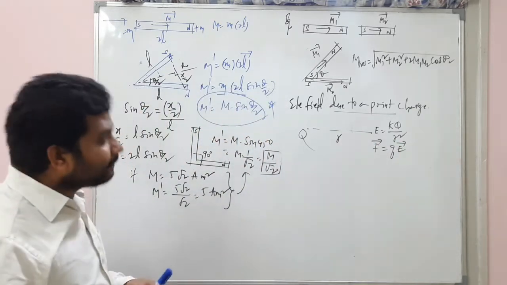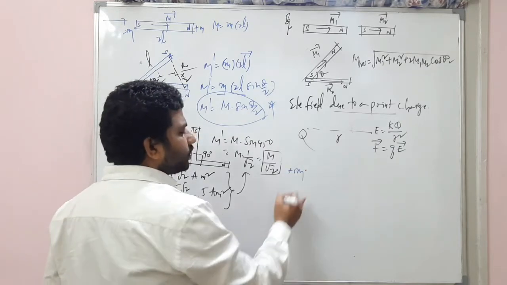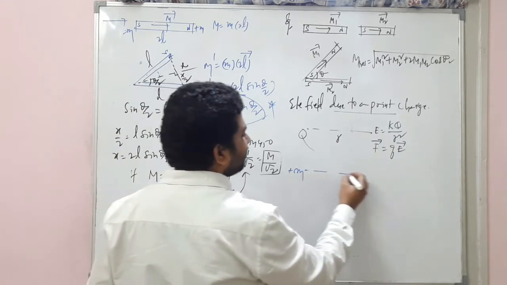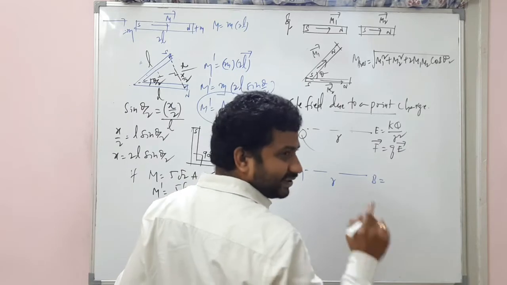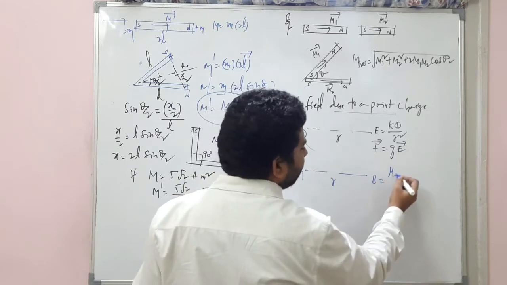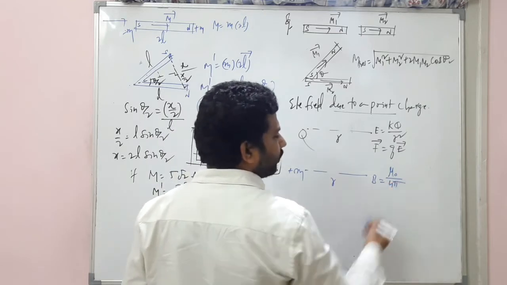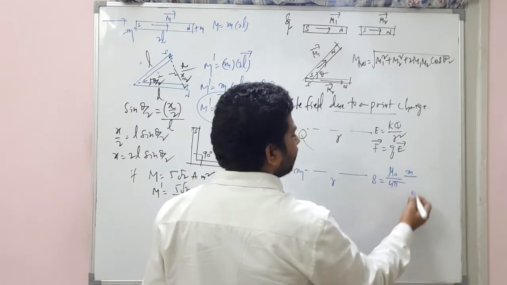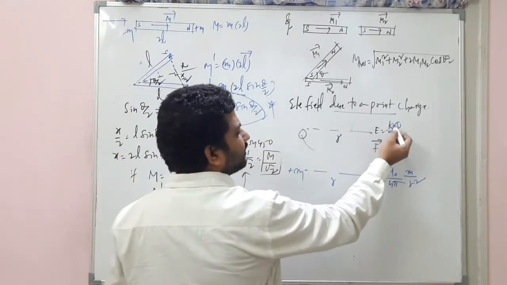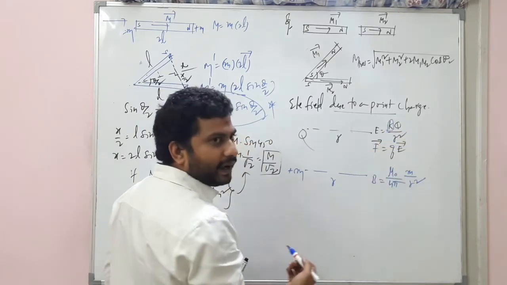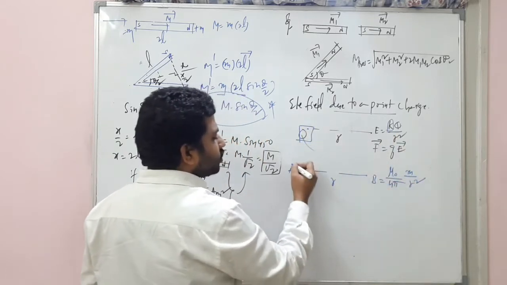In the same way, imagine there is a magnetic pole which is a positive pole. At a distance R from this, the magnetic field will be equal to, listen carefully, mu naught by 4 pi, and this is M divided by R square. Observe: in the place of K, mu naught by 4 pi has come. In the place of Q, the source charge, this is M, the source pole.